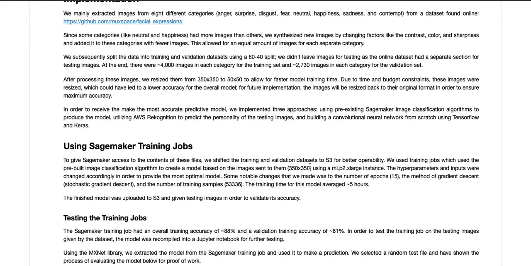And these training jobs already come with built-in algorithms, like image classification algorithms. So essentially, all you do is put in all of your supervised learning data. It's really important that this is supervised learning data, that you have a label and an image, otherwise this won't work. You basically just pass in your supervised data. It'll train using its image classification algorithm already, and essentially it'll spit back an output according to the images that you produce.